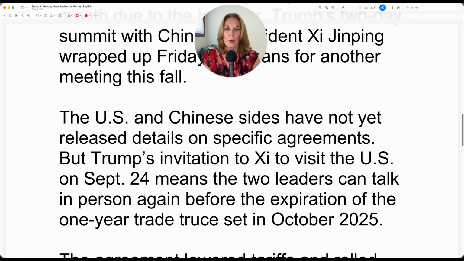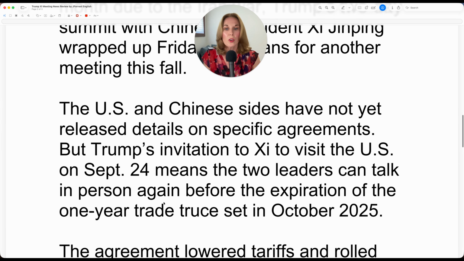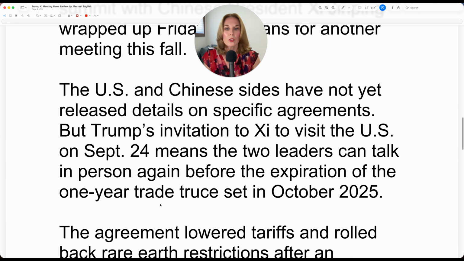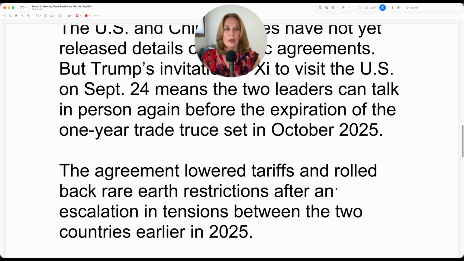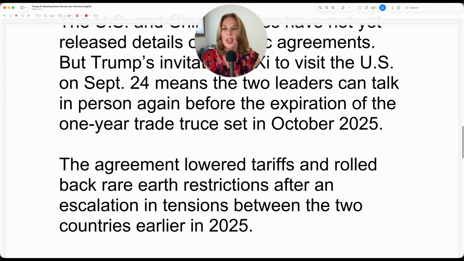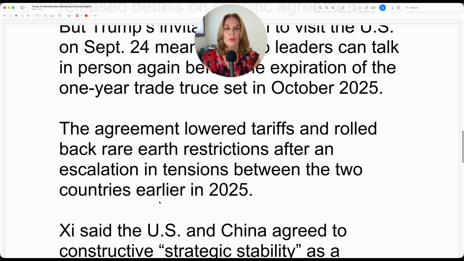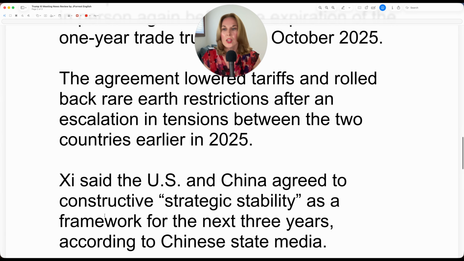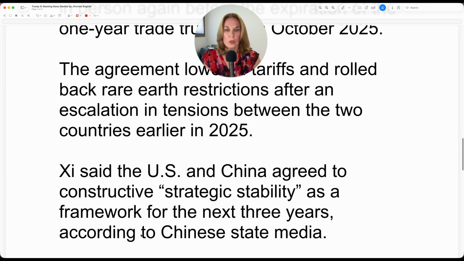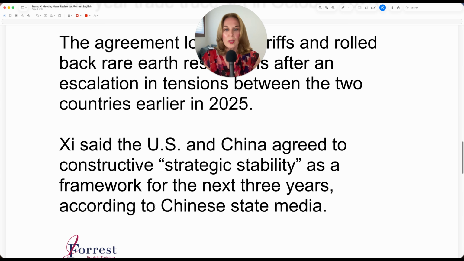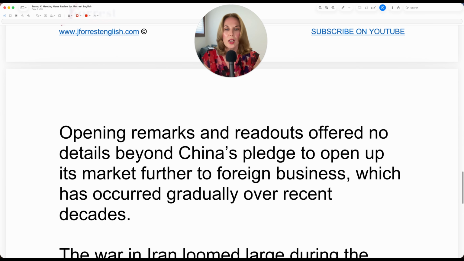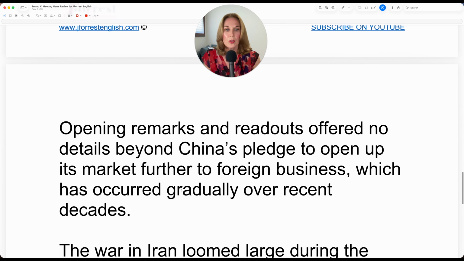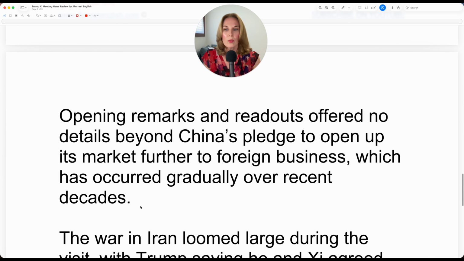But Trump's invitation to Xi to visit the U.S. on September 24th means the two leaders can talk in person again before the expiration of the one-year trade truce set in October 2025. The agreement lowered tariffs and rolled back rare earth restrictions after an escalation in tensions between the two countries earlier in 2025. Xi said the U.S. and China agreed to constructive strategic stability as a framework for the next 3 years, according to Chinese state media. Opening remarks and readouts offer no details beyond China's pledge to open up its market further to foreign business, which has occurred gradually over recent decades.